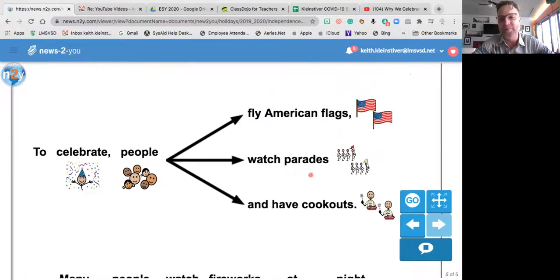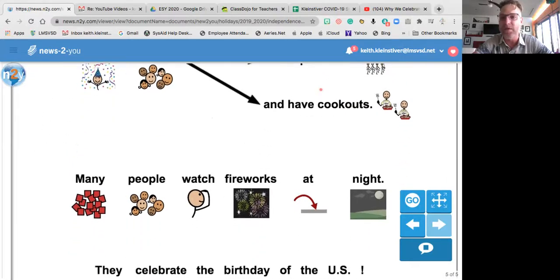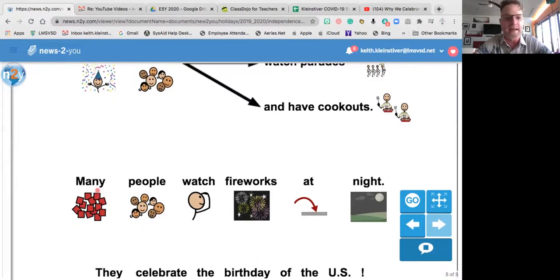Again, we're all practicing social distancing, so we're probably not going to have any parades, but you might have a cookout at your house. But we're going to make an American flag. The art activity in the link right after this is going to be make it, and you have all the supplies for that in your packet. Many people watch fireworks at night. What do they watch? Point to it. Fireworks. Yes, fireworks.